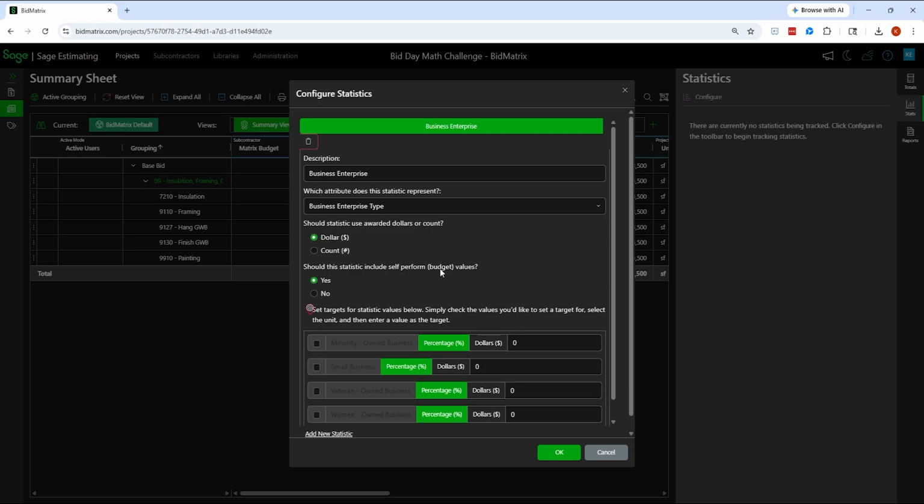Do you want your self-perform or your budget values to be included? No. So then down here are all the different enterprise types that I've got set up in my environment. So I've got minority, small business, veterans, and women-owned and so forth. So I'm going to say I want to put this one and this one and this one into motion. And I'm going to give it some sort of starting value, and I'm just going to pick 5% for all of those at the moment. So let's say that my participation is 5% minority, 5% veteran, and 5% women-owned businesses.